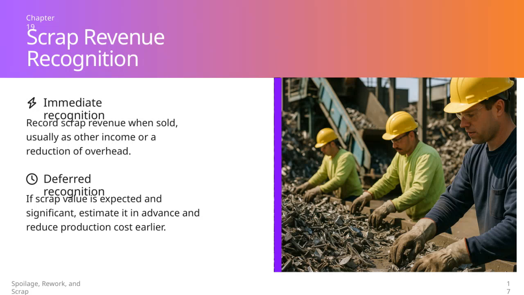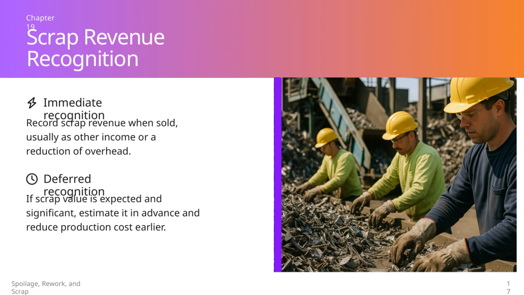Now, let's talk about scrap revenue recognition and the two main approaches to handling it. First, we have immediate recognition. This means that scrap revenue is recorded at the time the scrap is sold. Typically, this is accounted for as other income or used to reduce overhead costs. It's straightforward and reflects the revenue as it comes in.